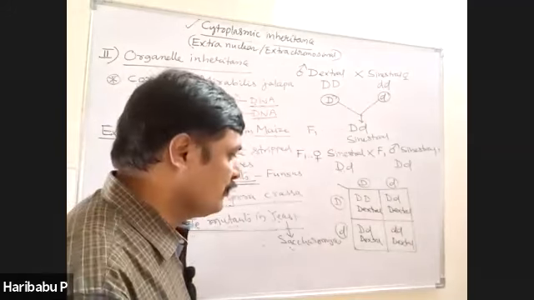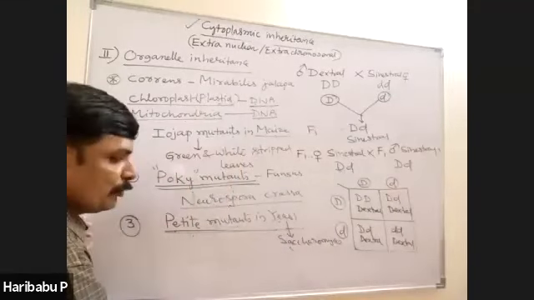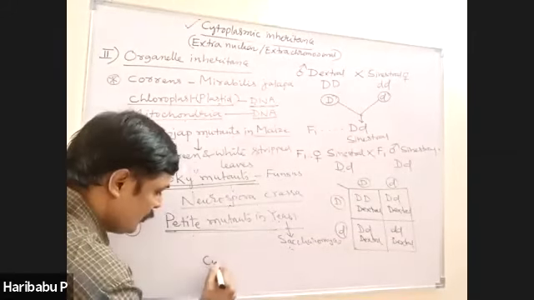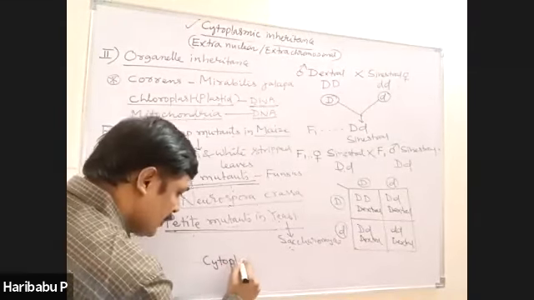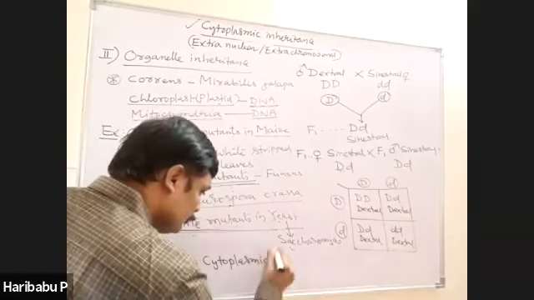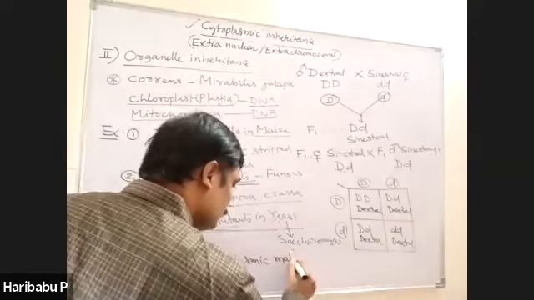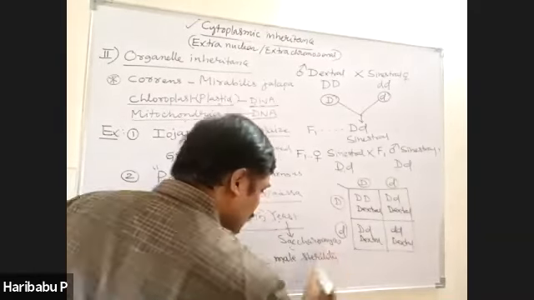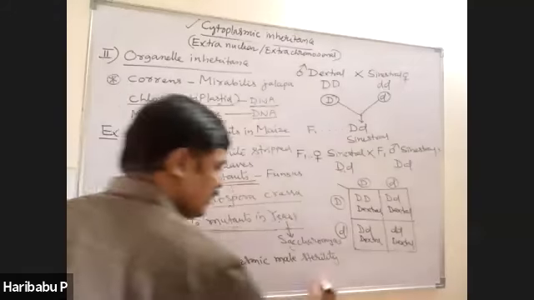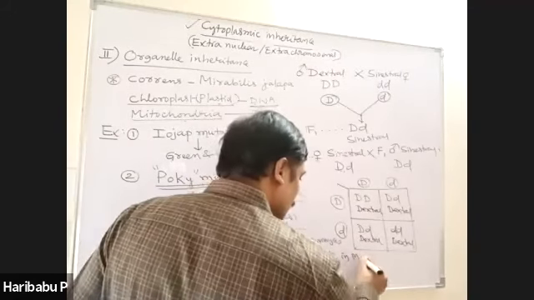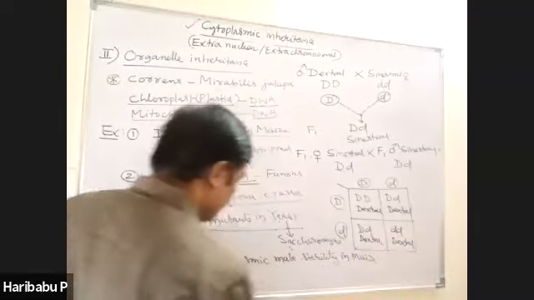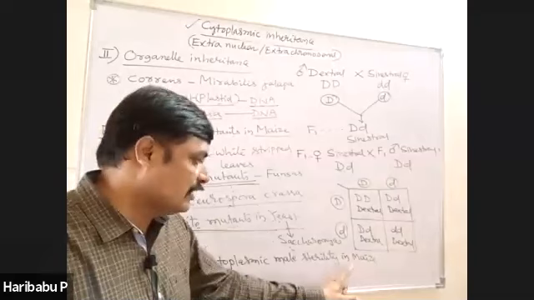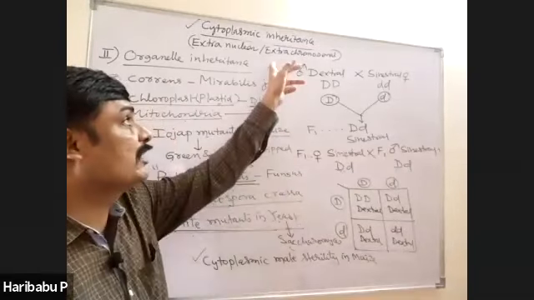Additionally, one is cytoplasmic male sterility in maize, which is also an example of cytoplasmic inheritance.